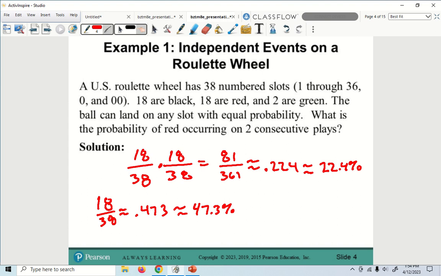So now, if I just do one spin of the wheel and I want it to be red, what's my chance to be red? 47%. Okay. But now the chance of it happening again, because it is going to be 47%, but now you have 47% of 47%. That's why we multiply. And it's going to keep getting smaller and smaller because it's a 47% chance of what I had the first time, right? Does that make a little bit more sense now?